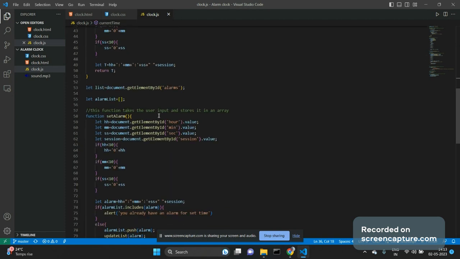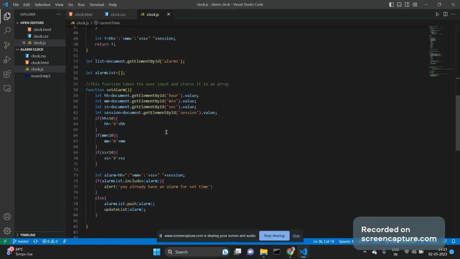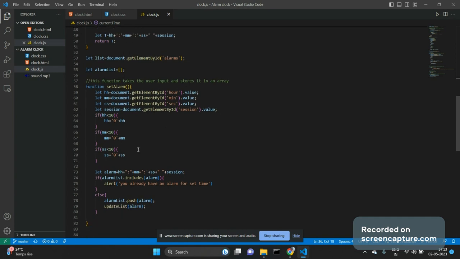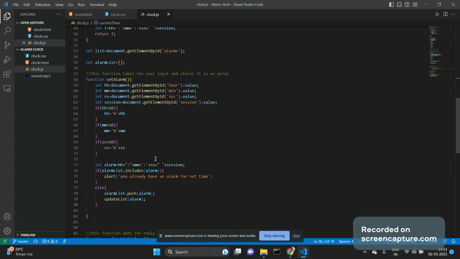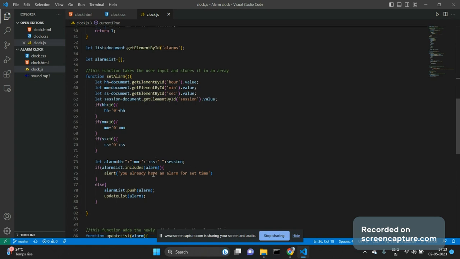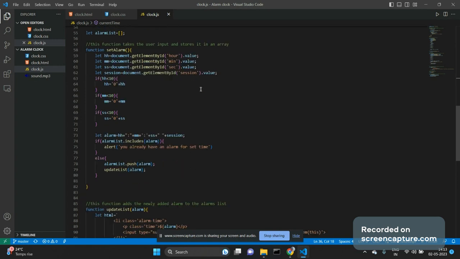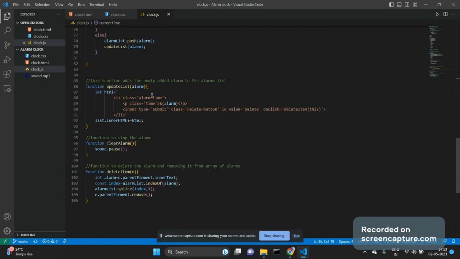This is the function list, and this function sets the alarm. We get the time from the HTML page and then store it in a list of alarms. This part renders the list of alarms that we have seen. If you add alarms, this will be called and the alarms will be set.